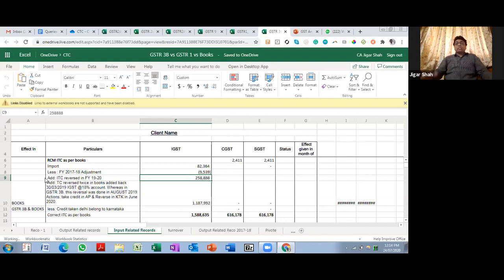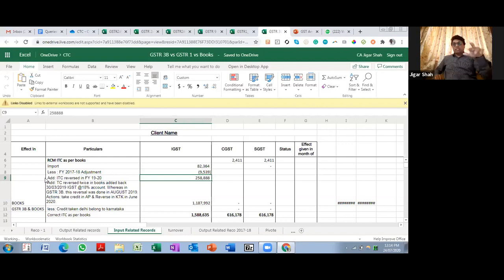We realized that there was some ITC which was in books also. It was there in 1819, but in books it was wrong. In this particular case, we found that the ITC was related to another branch, but it was erroneously booked by the accounts team in this current branch, right? So we found out that the books itself are incorrect.